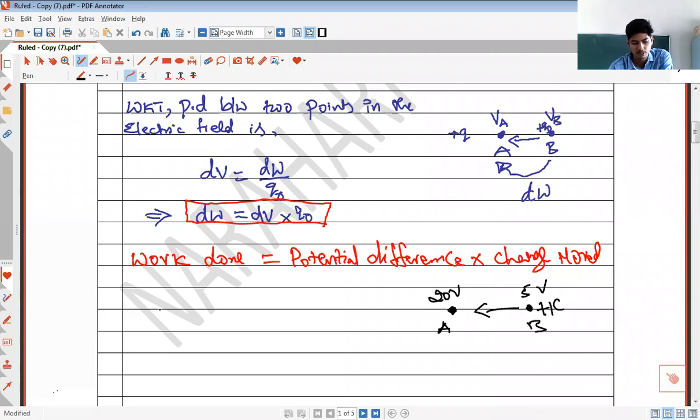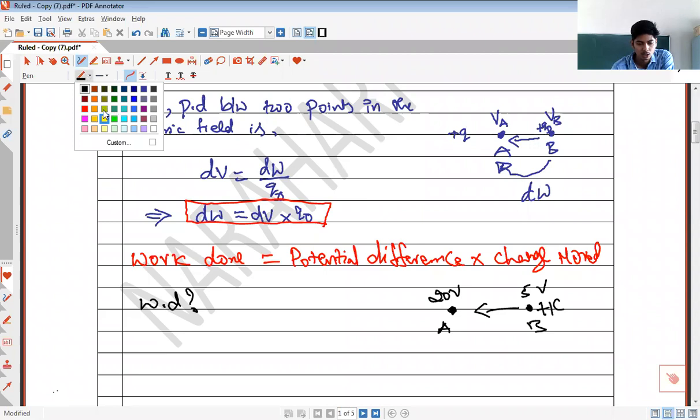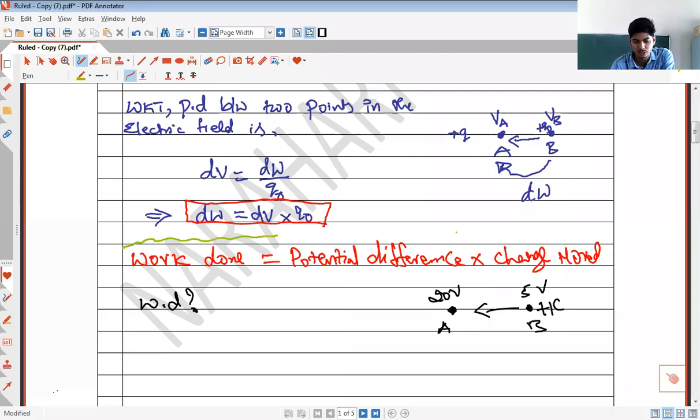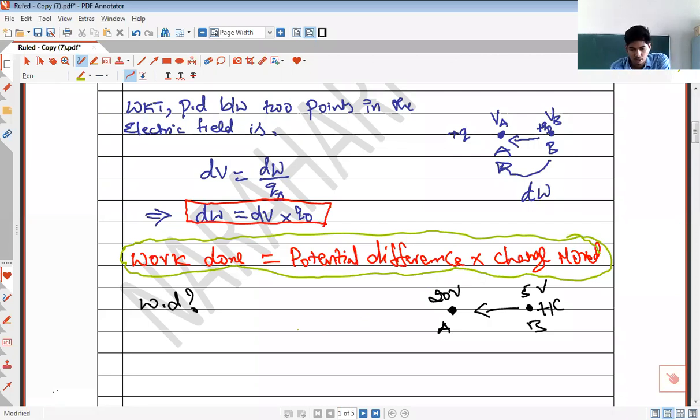What is the work done in this case? What amount of work do you do to move this charge of 1 coulomb from point B to point A? Work done is to be calculated using the formula potential difference into charge moved. Can you calculate what is the work done to move this charge of 1 coulomb from point B to point A?